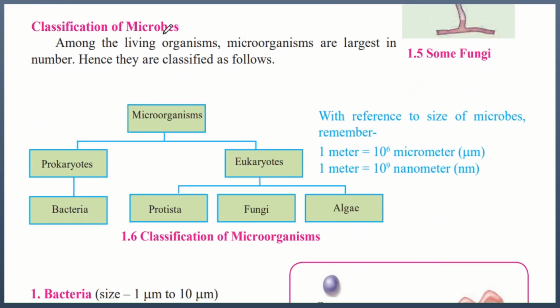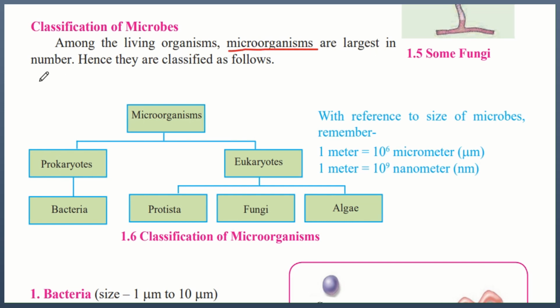Classification of microbes. Among the living organisms, microorganisms are largest in number. Hence, they are classified as follows. So, among all the living organisms like animals, birds, fish, plants, microorganisms are the one that are largest in number. Hence, they are classified as follows. So, under microorganisms, there are prokaryotes and there are eukaryotes. Prokaryotes have bacteria, and under eukaryotes, we have protista, fungi and algae.